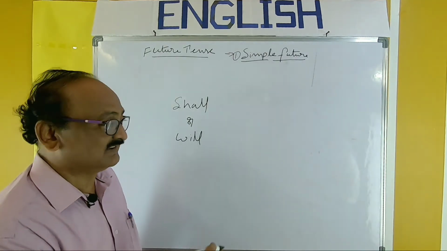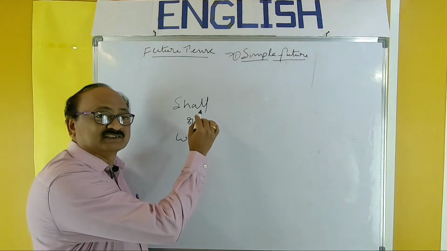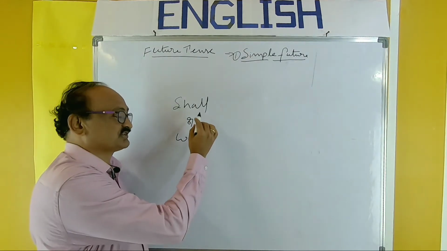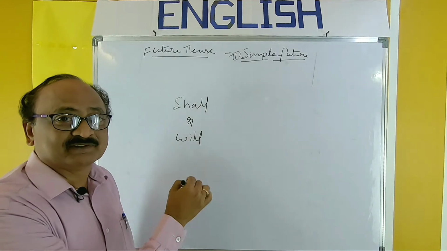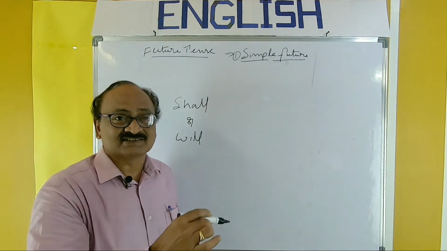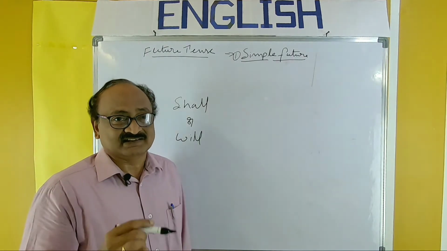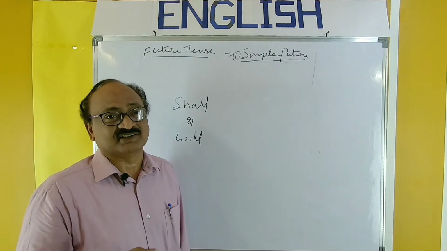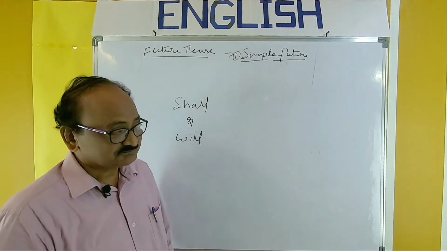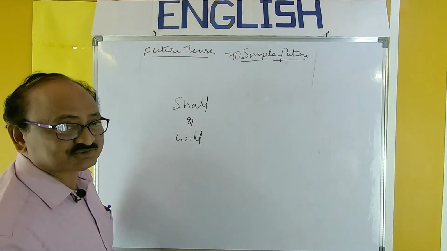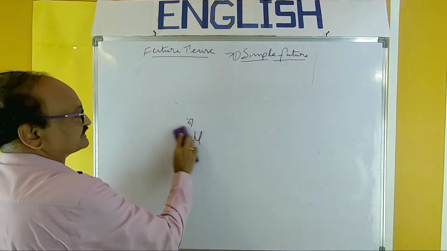So shall or will. Whenever you want to express the futurity of an action, you should use shall or will. Or whenever you find shall or will in sentences, you must understand that the action belongs to future time. So first let us take up the structure of simple future.